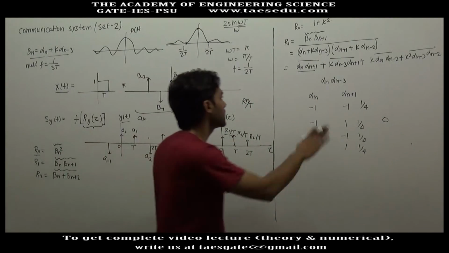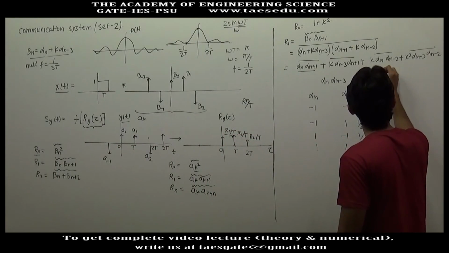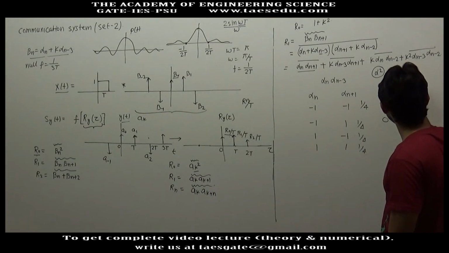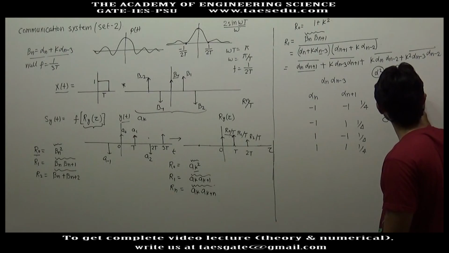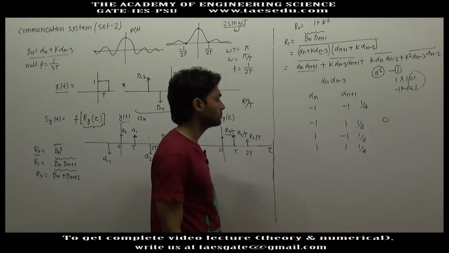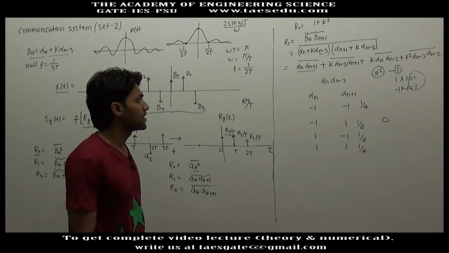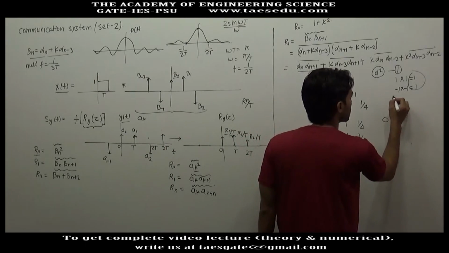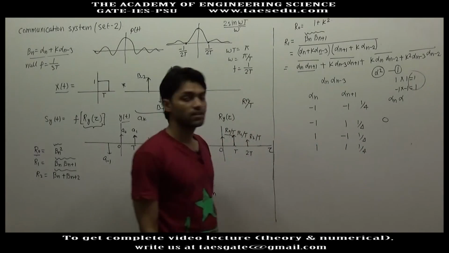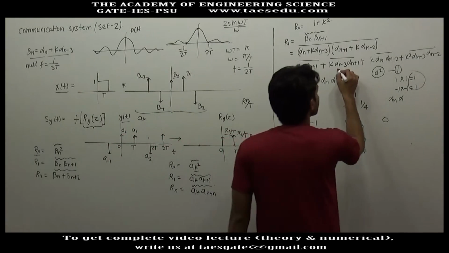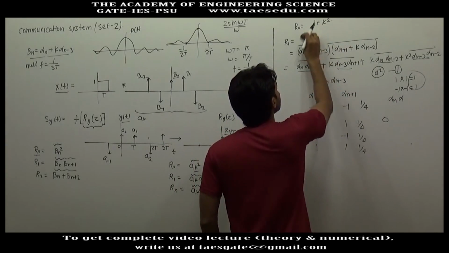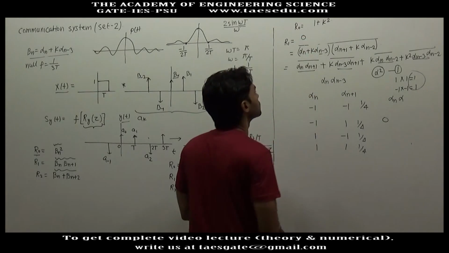So in finding the average, if you have a square of alpha, this will give you a constant 1, because 1 into 1 will give you 1, and minus 1 into minus 1 will also give you 1. So its average will be 1 only. And if you don't have alpha square, if you have alpha n and some other value of alpha, then their average will be 0. So its average is also 0, this is 0, this is 0. So what we find here, R1 is equal to 0.